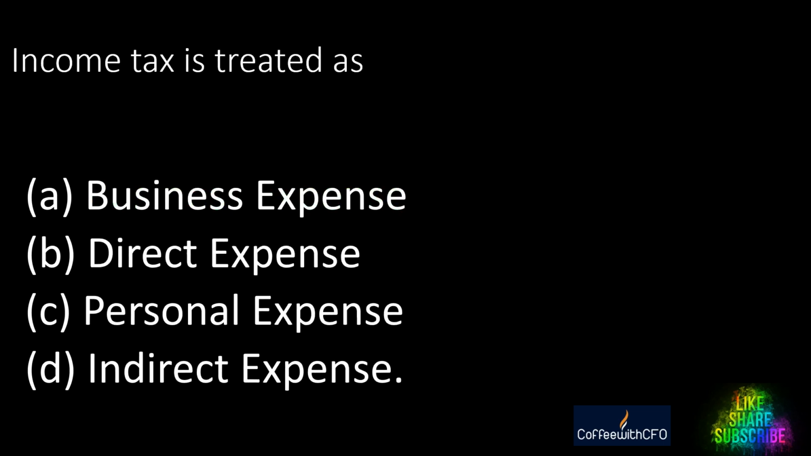Next question. Income tax is treated as what? A. Business expense. B. Direct expense. C. Personal expense. D. Indirect expense. Think. Income tax, paying for what? It's a part of the business profit, so it can't be personal. It should be indirect expense. Right? Are we together? Let's go ahead.